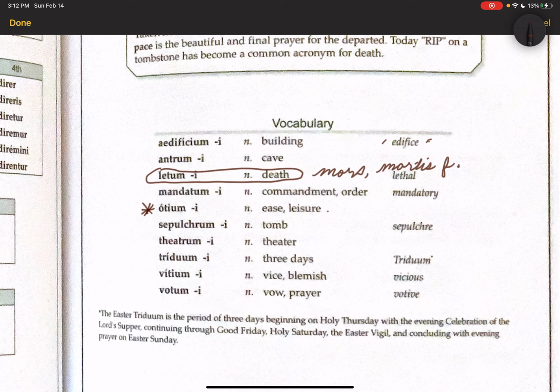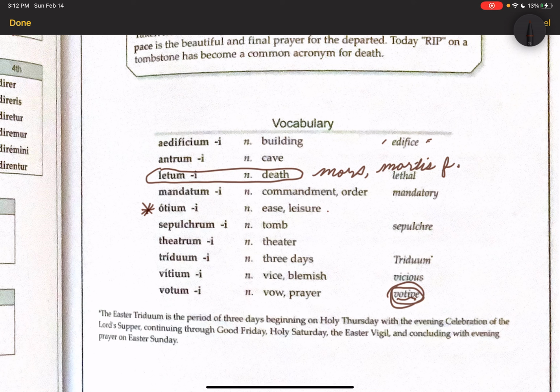We have sepulcher in English. Theatrum, theater. Triduum, which is three days, from tres dies, three days. Vitium, which is a vice or a blemish. That's where we get the word vicious in English. And votum, which is a vow or prayer. So a vote, you've heard that in terms of a votive offering. That's a voluntary offering or a voluntary sacrifice as opposed to a compulsory one.